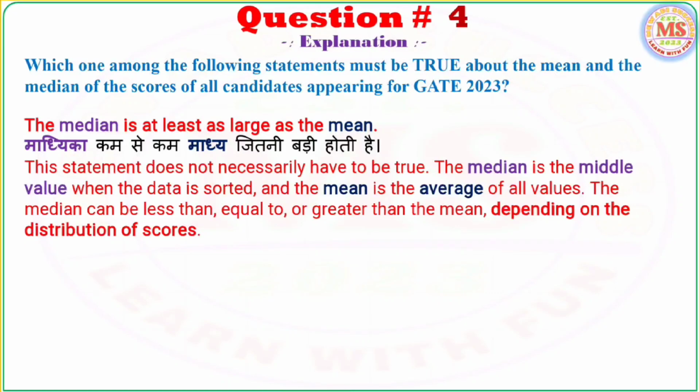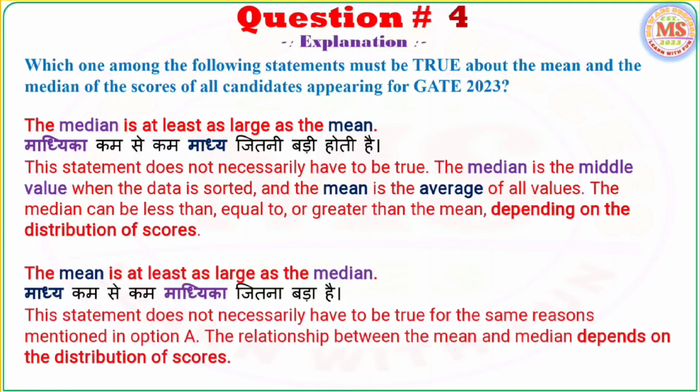The median is at least as large as the mean. This statement is wrong. It does not necessarily have to be true. The median is the middle value when the data is sorted, and the mean is the average of all values. The median can be less than, equal to, or greater than the mean depending on the distribution of scores. That is, if the distribution is symmetric, then the mean and median will be equal, and if the distribution is not symmetric, that is, asymmetric, then the mean and median will not be equal.